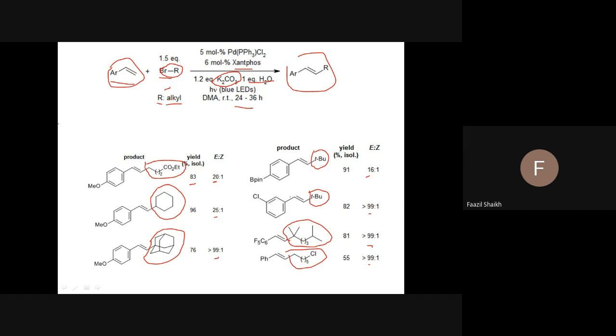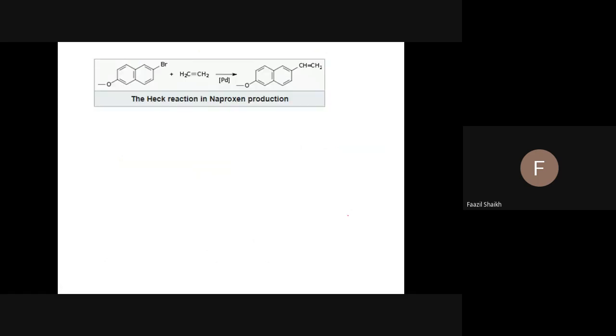Now see, this is another exception case. No need to get confused. There will be some side reactions also, because chlorine is there and alkene is also there, so it may react with the same molecule, but there is formation of product with 82% recorded by one of the scientists. Fine. So this is another example, in the production of naproxen, a drug. Very simple: this is a bromine and ethene and palladium catalyst, so it will give you the expected product.